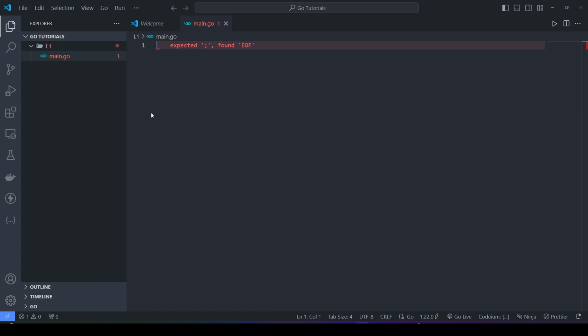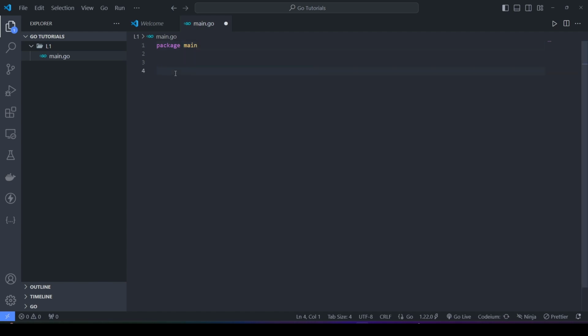So whenever we create a Go file, we need to specify the package that it belongs to. So we need to say that it's package main. This line here signifies that whatever code I will write in this file will belong to the main package. So if some other package wants to access this code, they can import this main package, and through this main package, they can access the functions or any other variables. It's like encapsulating all the code inside a main package.